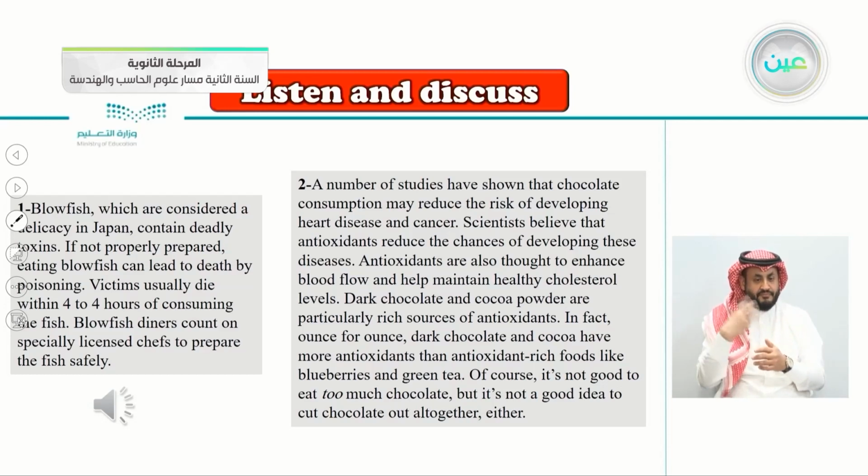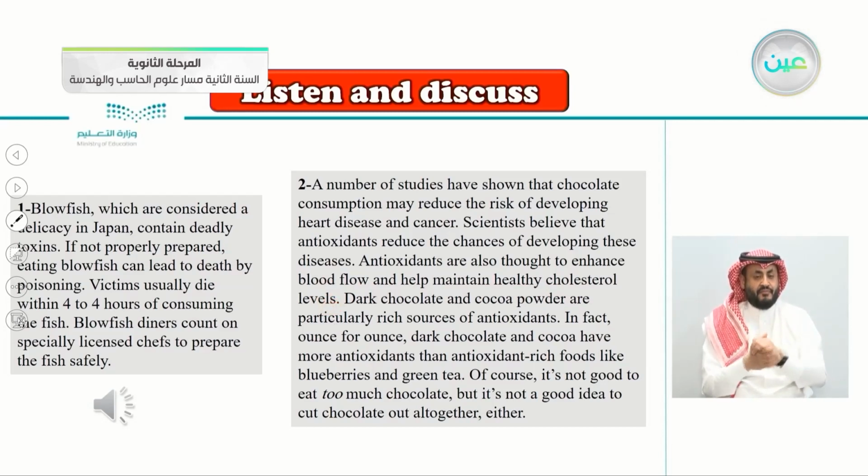Number 2 is talking about the chocolate. A number of studies have shown that chocolate consumption may reduce the risk of developing heart diseases and cancer. So just from the first three sentences, you can guess the true or false here, that chocolate consumption may reduce the risk of developing heart disease and cancer. Scientists believe that antioxidants reduce the chances of developing these diseases. Antioxidants are also thought to enhance blood flow and help maintain healthy cholesterol levels.